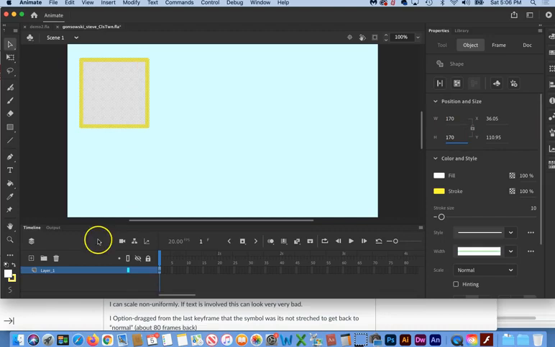Hit tab or return. We may want to get a view of our stage in its entirety, and we can either do that by double clicking on the hand tool or going up to here and selecting fit in window. Either one does the same.